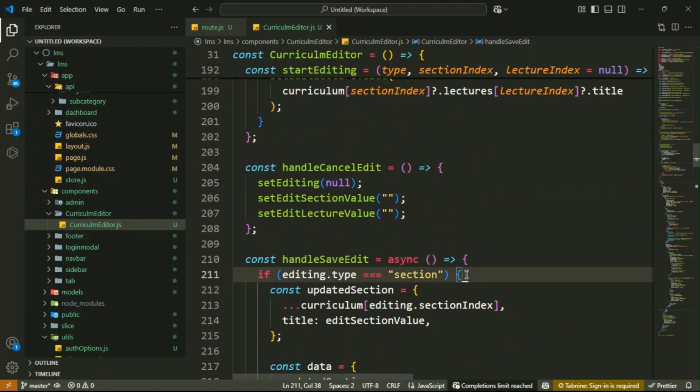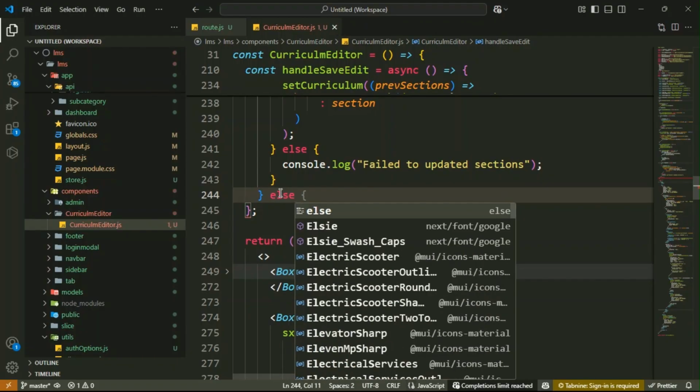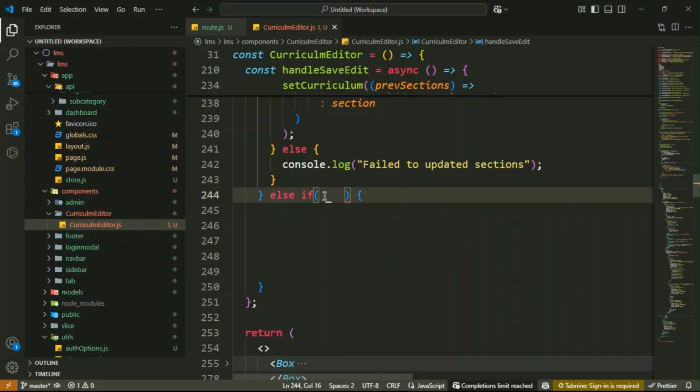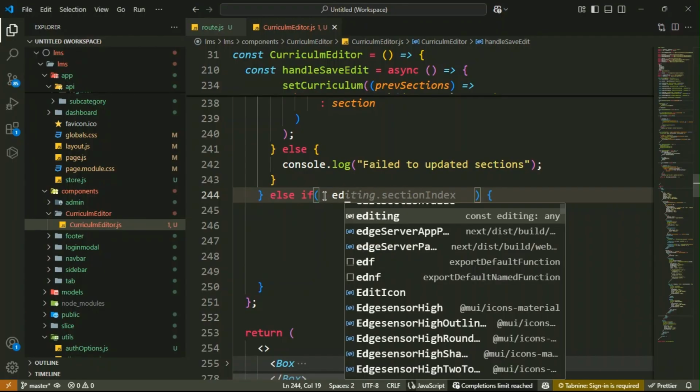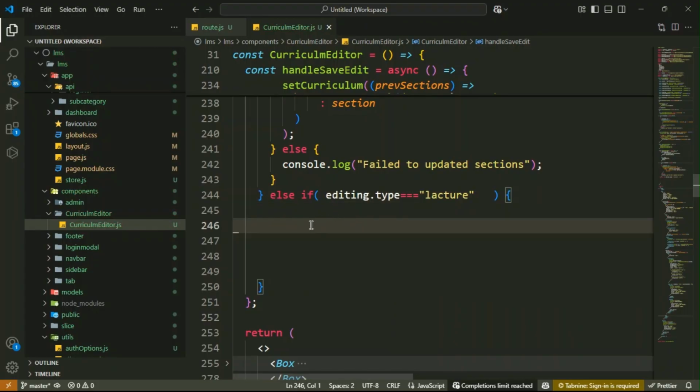Go inside the else block here. This one, guys, is your if condition. Then inside it we will implement the logic for your lectures. So here you have to check the else if condition. Then inside it you have to write the logic if a lecture is being edited, that is, editing dot type equal to lectures. Got it? So let's implement the logic here. Editing dot type equal to lecture. And then inside it, guys, copy the current lecture object.